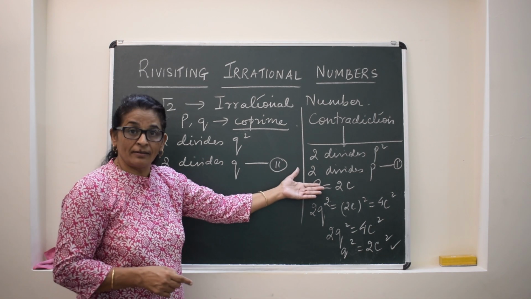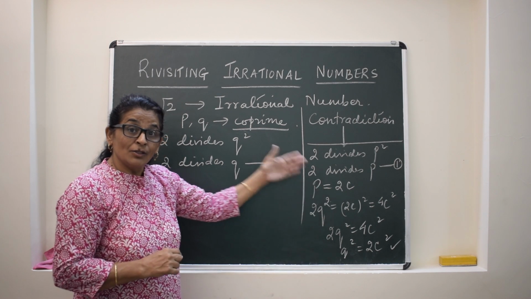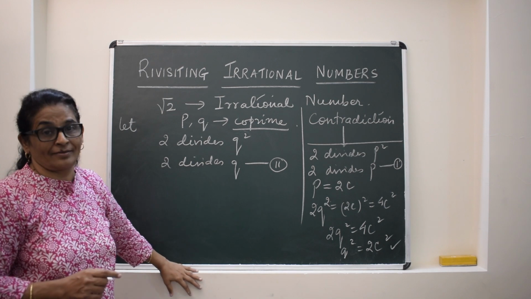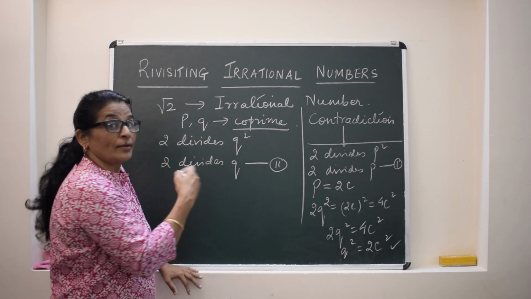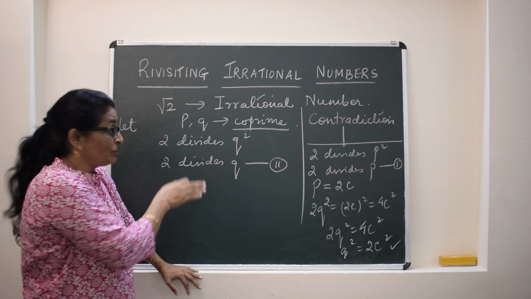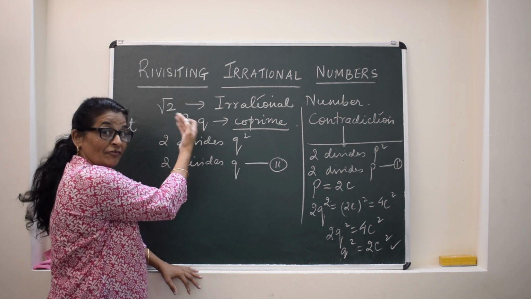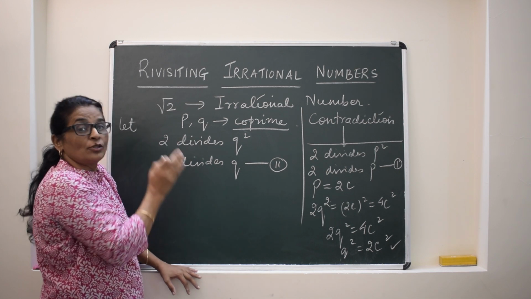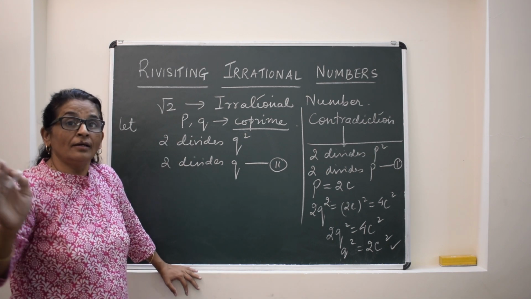There is one factor, that is 2, which is common. So this cannot be right. So what was wrong? Our assumption. This is called the contradiction. It means what we had to prove is just opposite to that, which contradicts the fact. That is why the assumption that root 2 is a rational number is wrong.